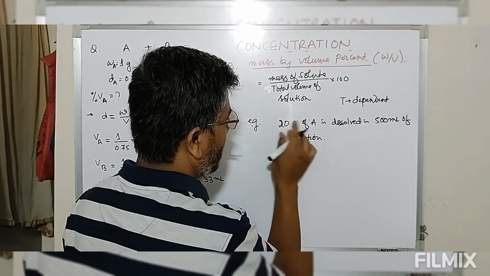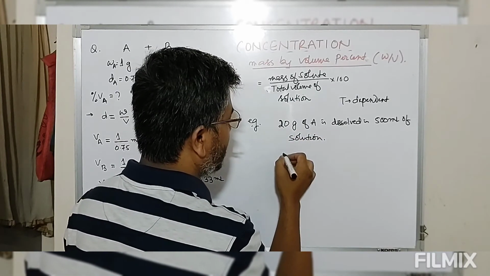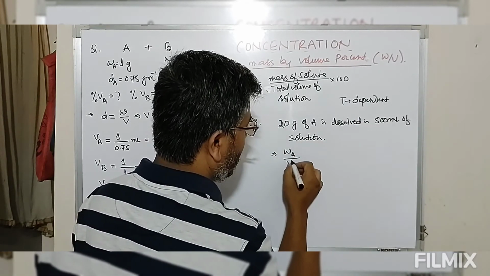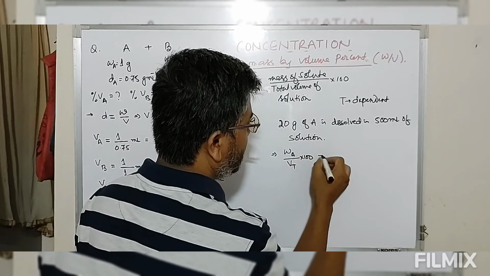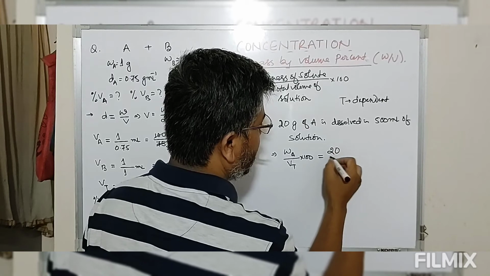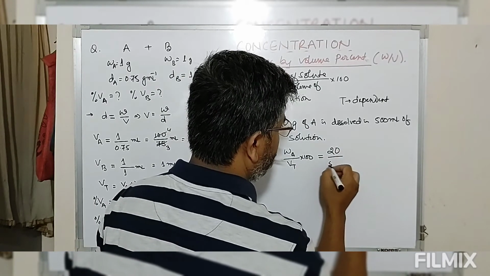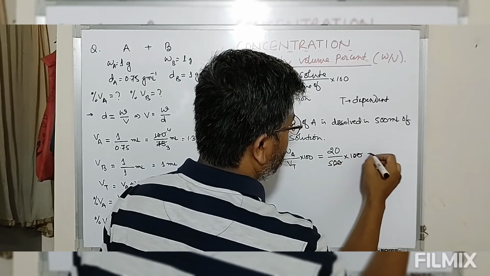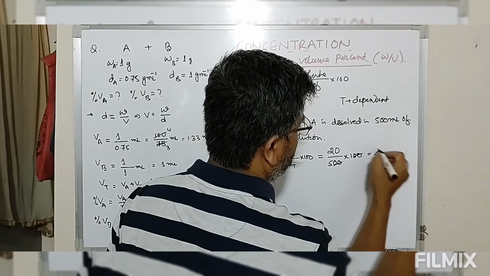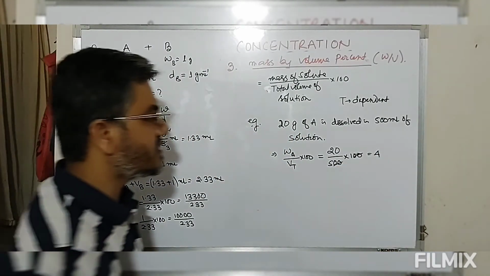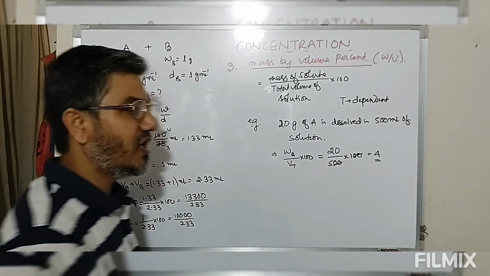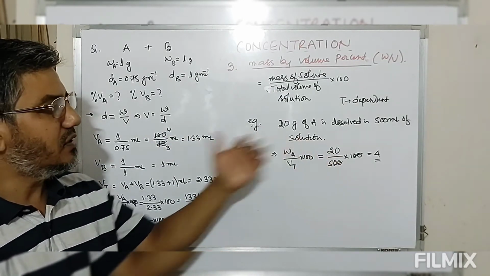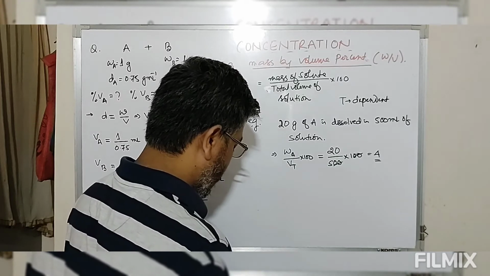Mass by volume percentage of A will be equal to mass of A divided by total volume multiplied by 100. Mass of A present in the solution is 20 gram. Total volume of solution is 500, into 100. So mass by volume percent is 4. So this is another way of expressing the concentration of solution.